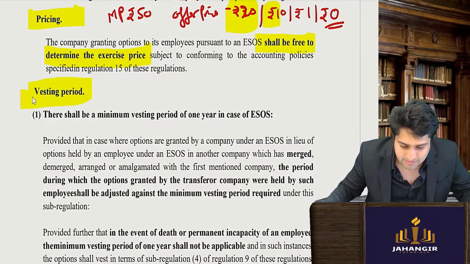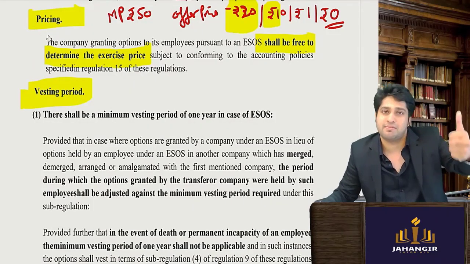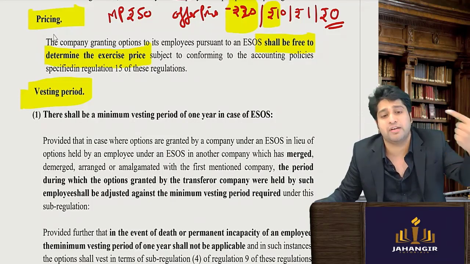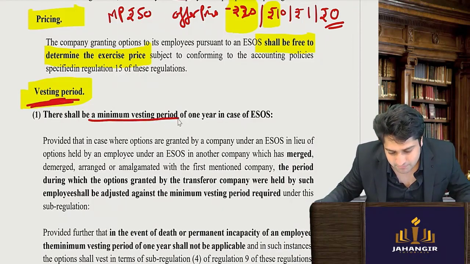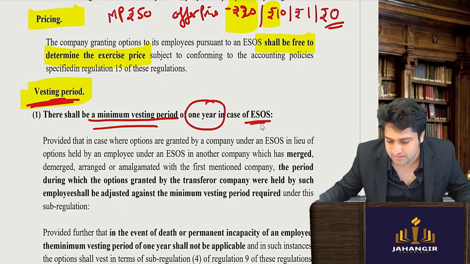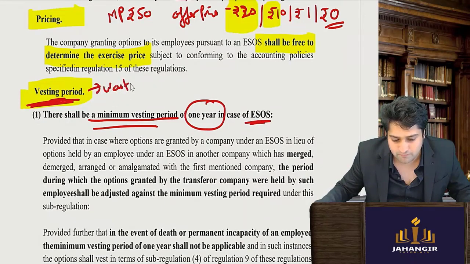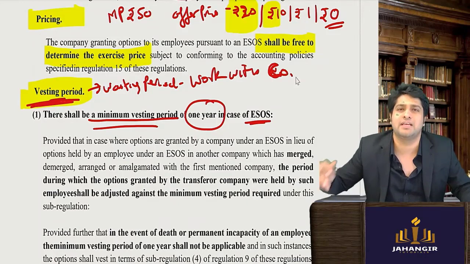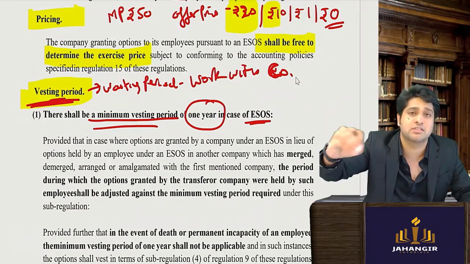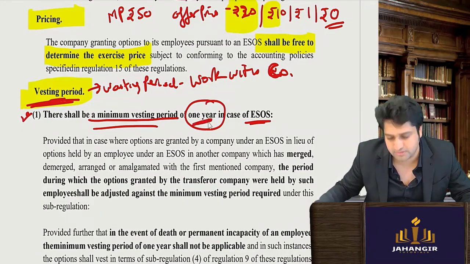Next is the vesting period. Okay, what does vesting period mean? So one is done: we will give all the details of administration. Pricing, you are free to price. Next is about the vesting period. There will be a minimum vesting period of 1 year in case of ESOS. In all of them there is a vesting period of 1 year. Vesting period means what? Waiting period. For this much time he has to work with the company. So the company can keep it a minimum of 1 year. They can keep it 2 years, 3 years, however much time they want. So the minimum vesting period is 1 year.